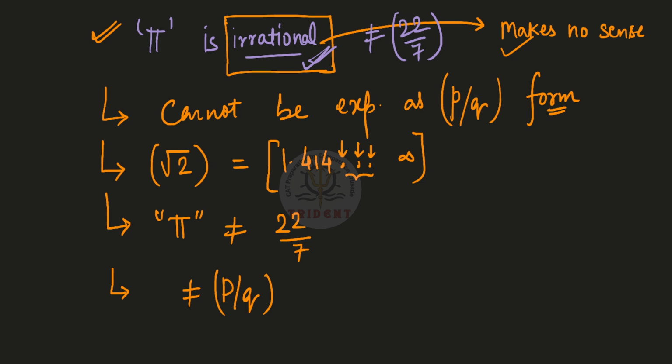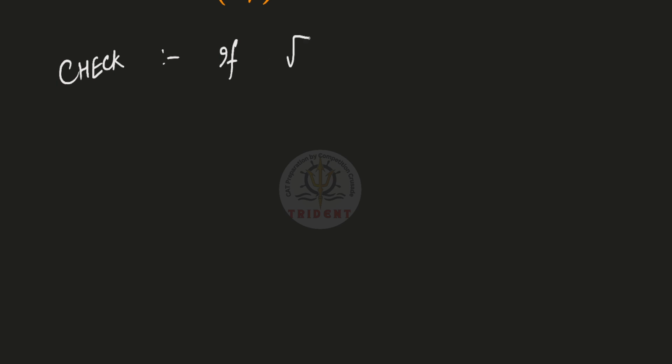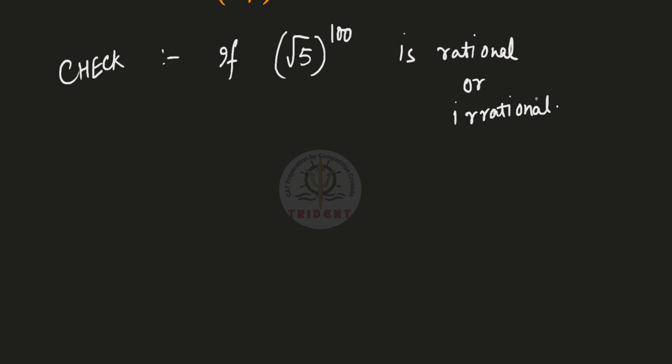Now I would ask you to pay attention, because we will try to understand how to distinguish between rational and irrational numbers. The first question in front of you: check if root over 5 raised to the power 100 is rational or irrational. At this point you can pause the video and try to think about it. Let me give you the understanding behind this.